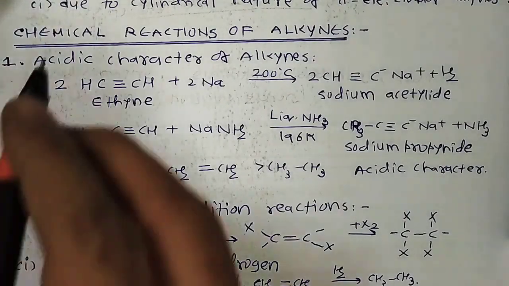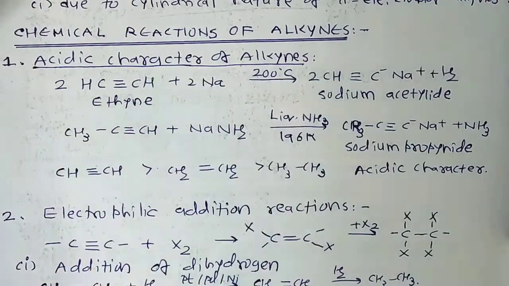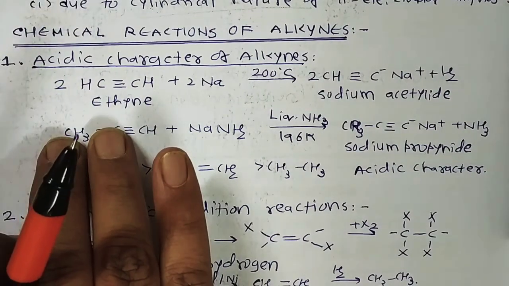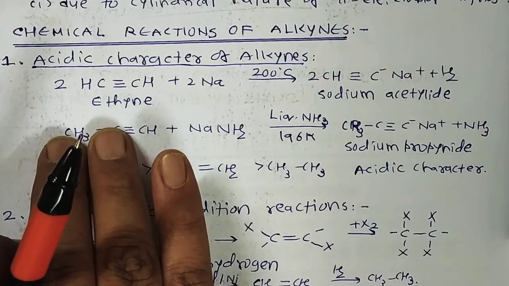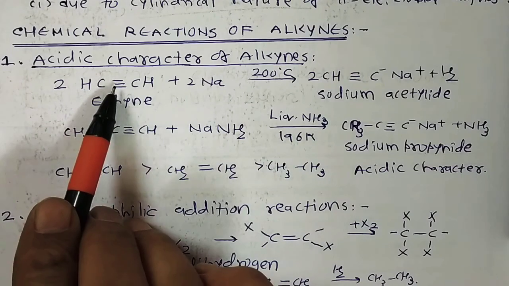The acidic character of alkyne is like that. In the case of ethyne, why do we observe the acidic character? Because unlike alkanes and alkenes, the hydrogen atoms attached to the triple bond of alkynes, the acetylenic hydrogens, are acidic in nature. The simple reason is sp hybridization, more tightly attached.